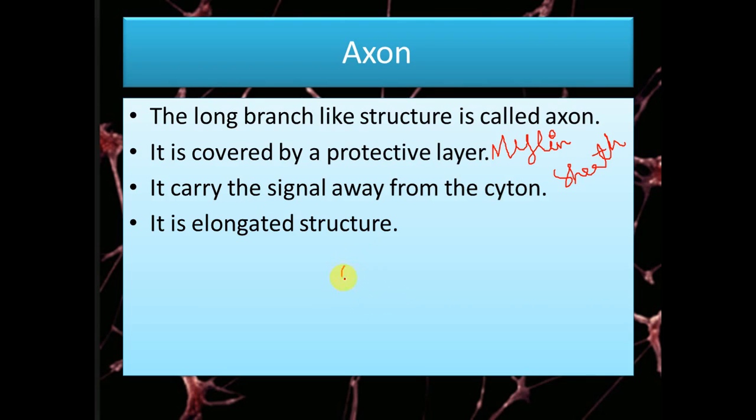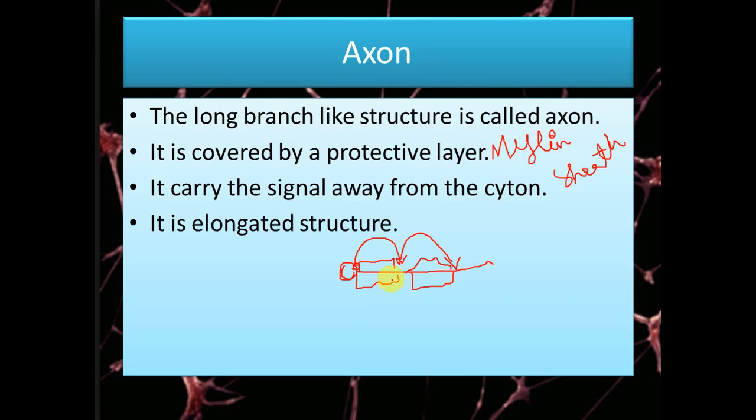So basically, assume that this is the dendrite and the cell body. This part is called the axon, and it is covered by a protective layer called the myelin sheath. If the impulse is there right here, it is transmitted in a jumping form, not in a straight line.